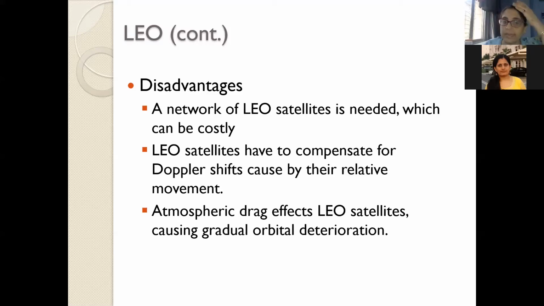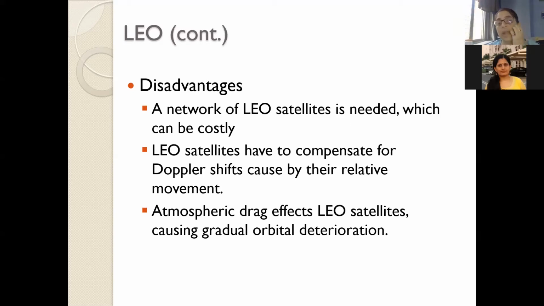One more disadvantage with LEO, as you can see, the last point, is atmospheric drag. Since it is at an altitude lesser than or around 1000 kilometers, the density of the air is higher at this point, and therefore when the satellite is revolving, it experiences a lot of friction, which acts like a force reducing the velocity of your satellite.